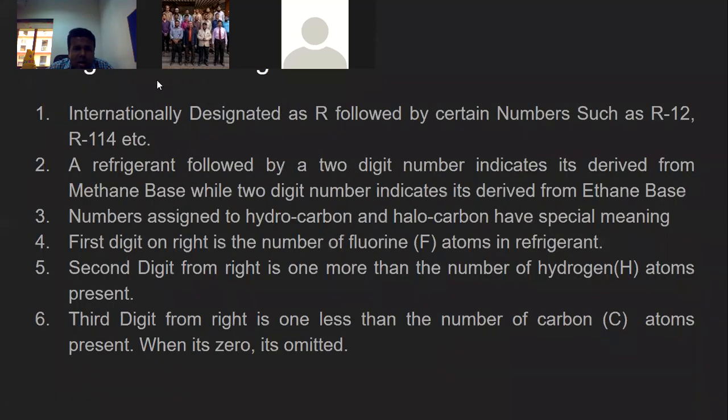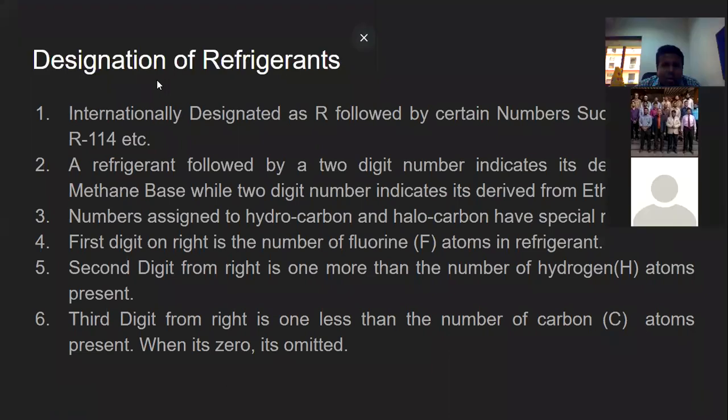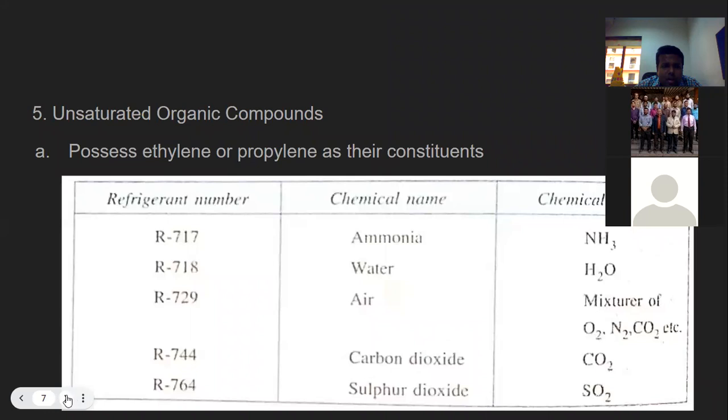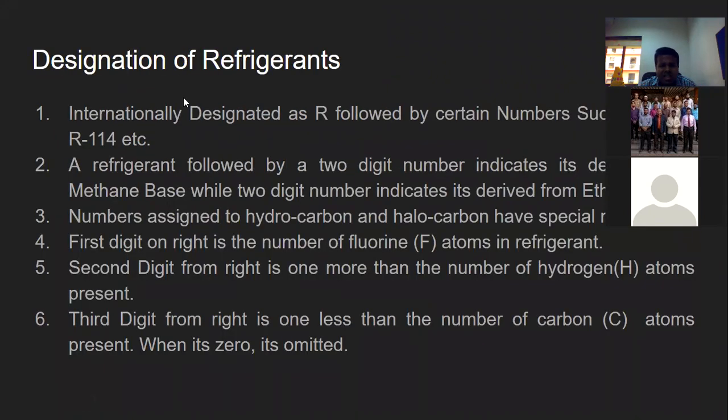Now let us see how refrigerants are designated. When we look at the international designation, you will have R as the starting letter, followed by either 2 digits or 3 digits.